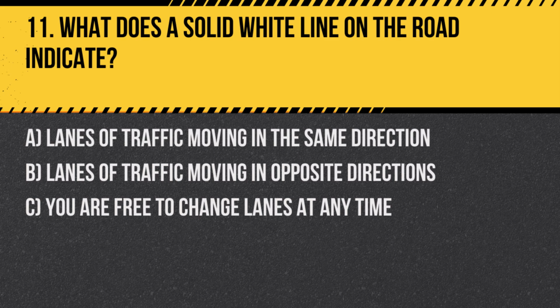Question 11. What does a solid white line on the road indicate? A. Lanes of traffic moving in the same direction. B. Lanes of traffic moving in opposite directions. C. You are free to change lanes at any time. Answer: A. Lanes of traffic moving in the same direction. A solid white line indicates lanes moving in the same direction and discourages lane changing.